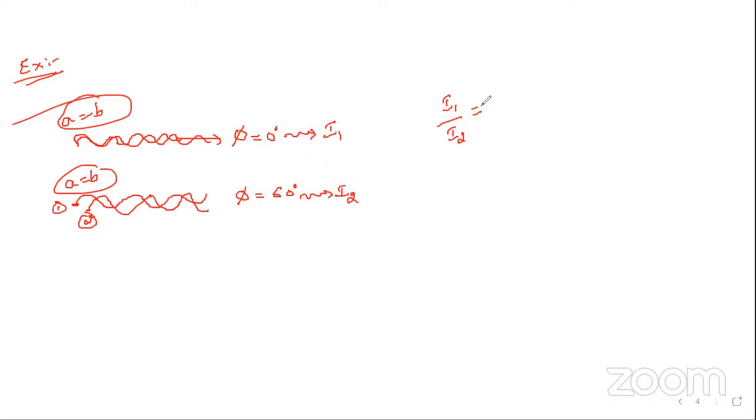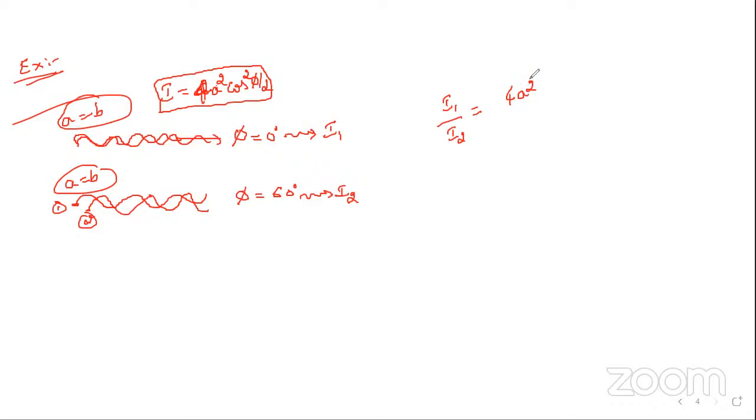Tell me, if the amplitudes are same, what is the formula for intensity? 4a square cos square phi by 2. You just substitute for I1 by I2. I1 will be 4a squared only, because phase angle is 0.